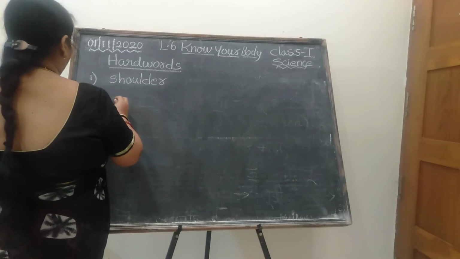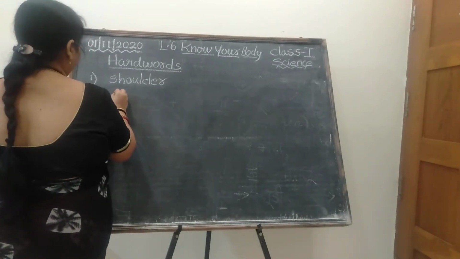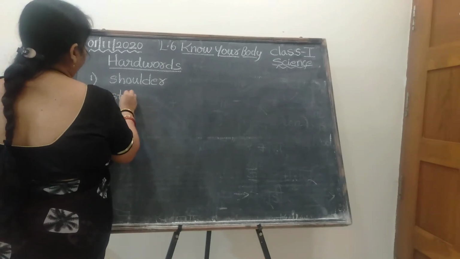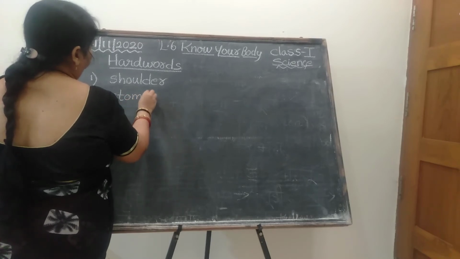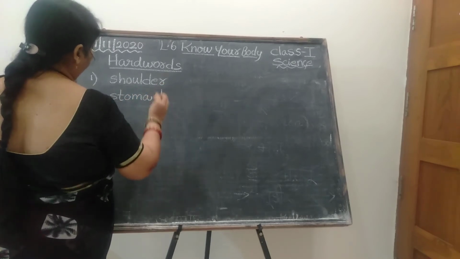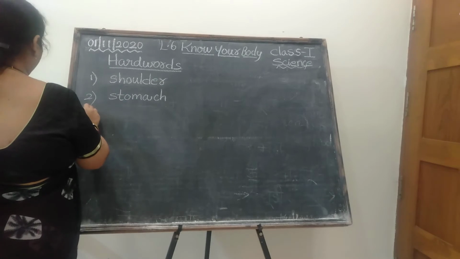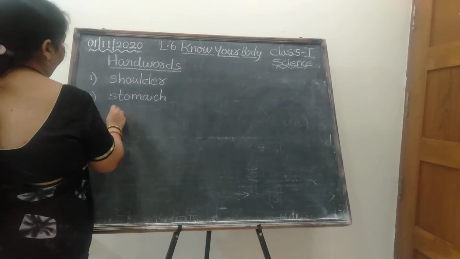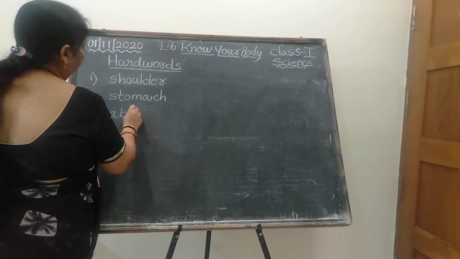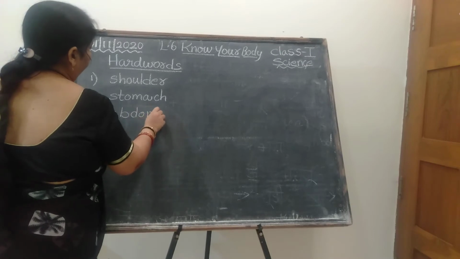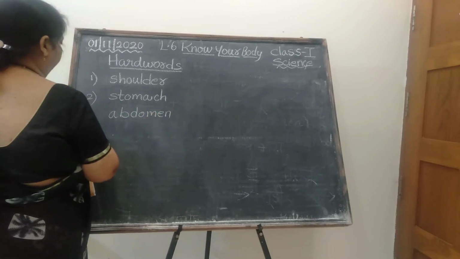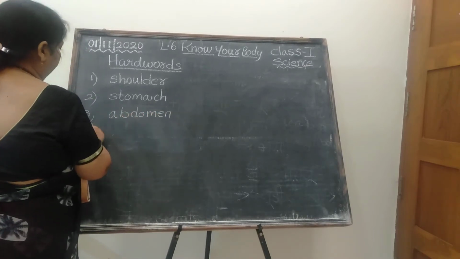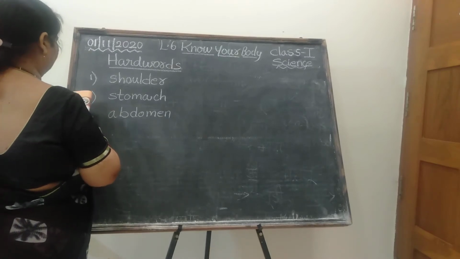Second one, stomach. Spell the word of stomach. S-T-O-M-A-C-H, stomach. Third one, abdomen. A-B-D-O-M-E-N, abdomen. Write very neatly, children. Okay, start from the margin line.